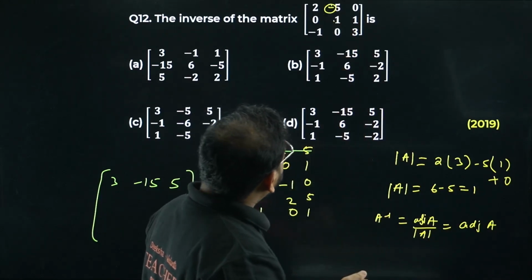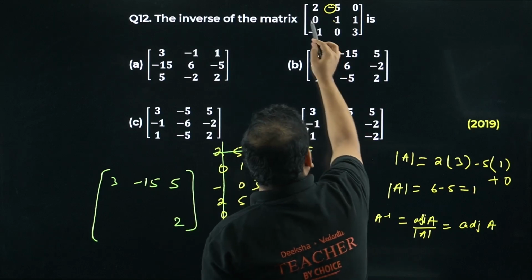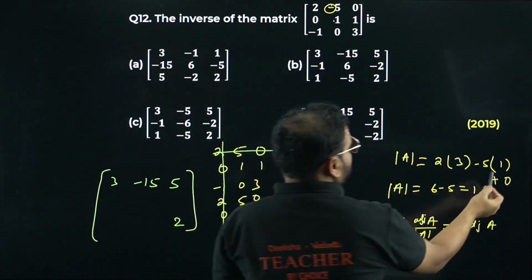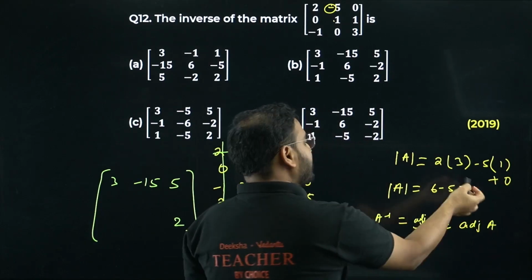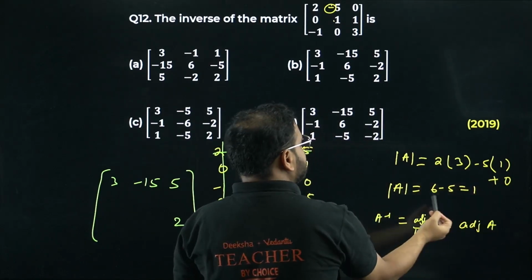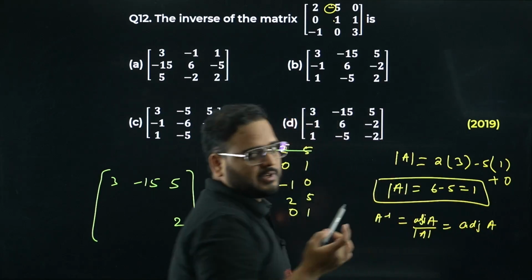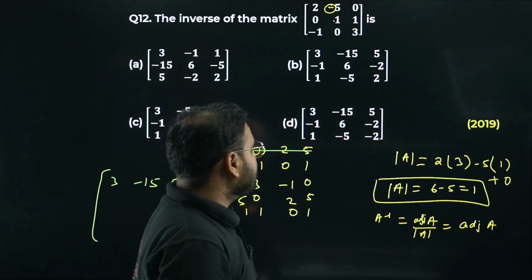So I get, please check, 0 plus 1, no? 3 into 0 is 0. Minus 1, subtraction will make it positive, so 3 plus 1. Okay. 5, we have minus 5 into 1 as simply minus 5. 6 minus 5 is nothing but 1. Means determinant of A is coming as non-singular, so 1. Okay, in this case 1 actually.